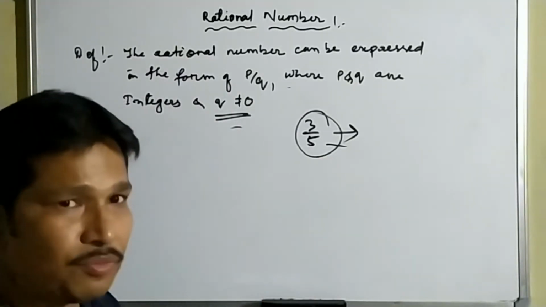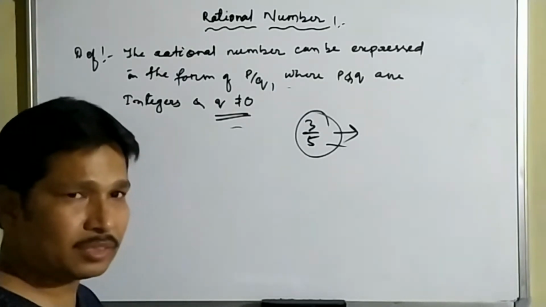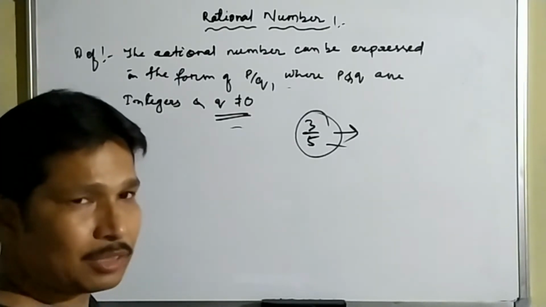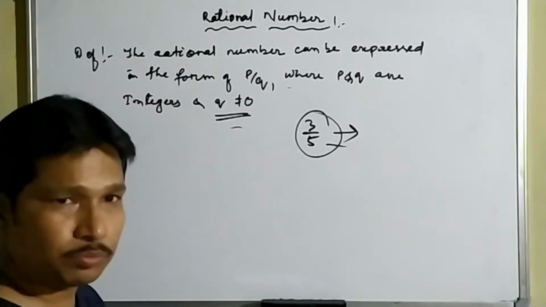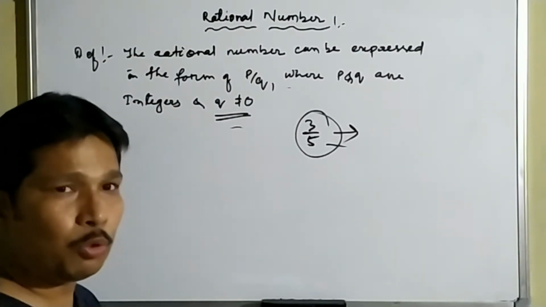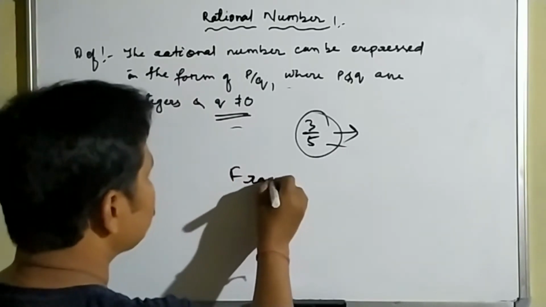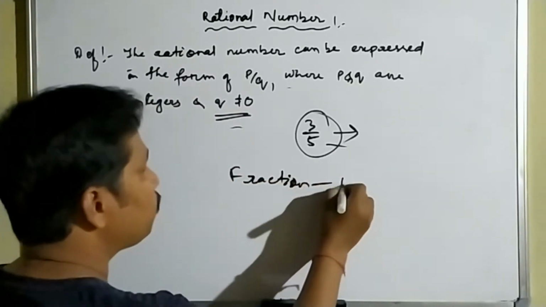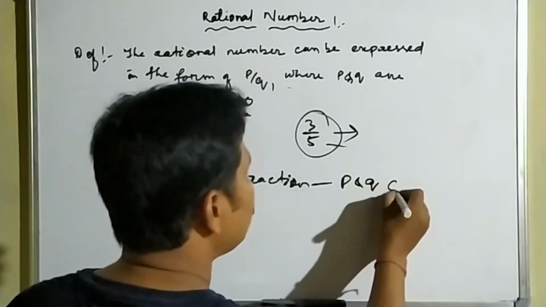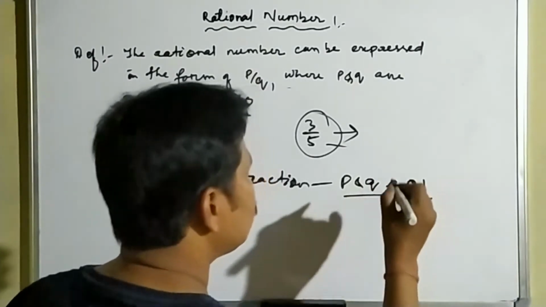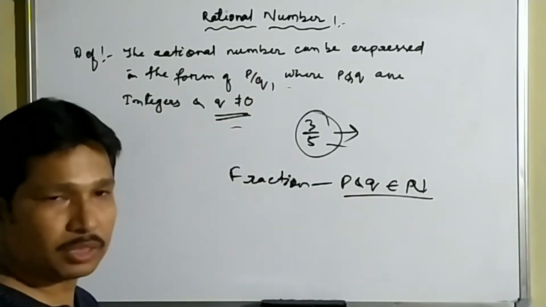What is the definition of fractions? Fractions are numbers which can be expressed in the form p by q, where p and q are both natural numbers. For a fraction, both p and q belong to the natural numbers.